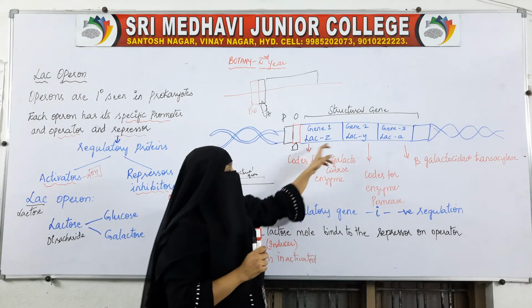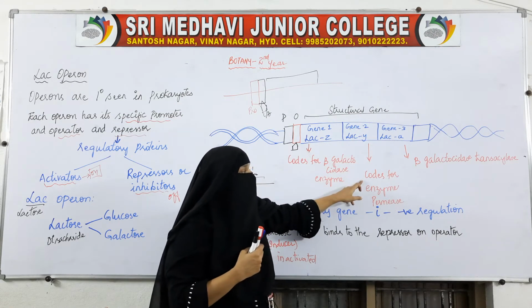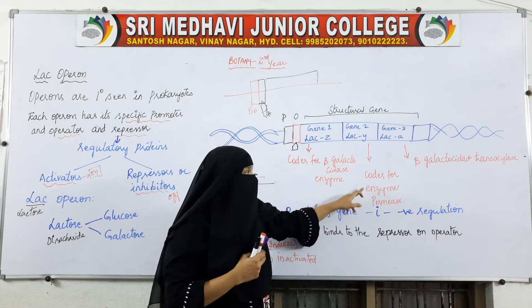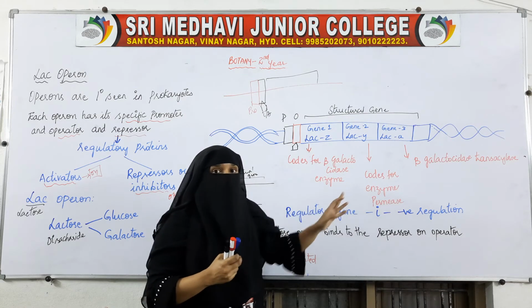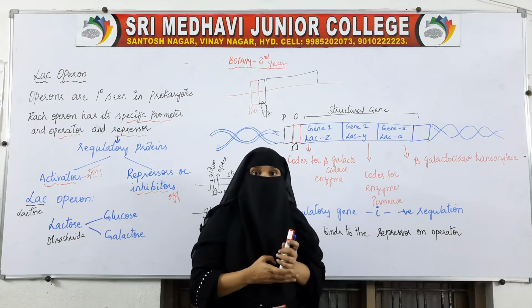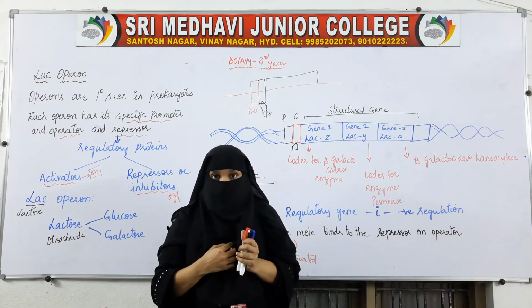The next gene is gene 2, the LAC-Y gene. It codes for the enzyme permease. This gene helps in the synthesis of permease. Permease is the enzyme which permits lactose to enter the body of the bacteria.